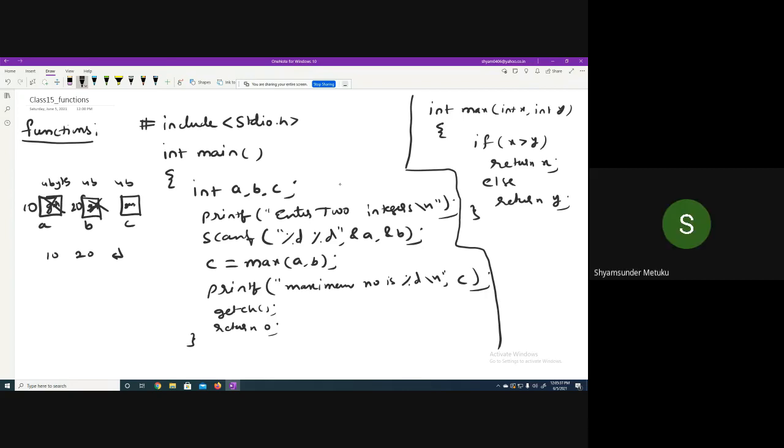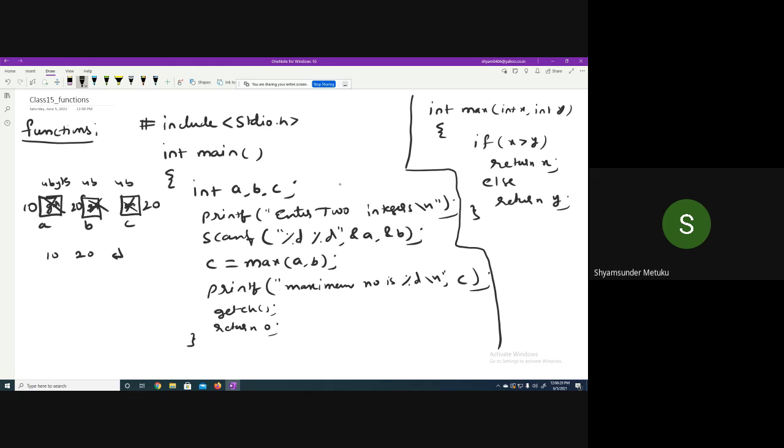Then I'm executing for the first time a different type of line, which is c = max(a, b). So what is a's value? 10. And what is b's value? 20. Try to understand. When you write this particular line, c will be updated with the result of the highest number between a and b. What is the result of the highest number between a and b? 20, is it not? Yes or no? I want you to respond, so that I can feel it is an interactive session. Yes, sir. So c is equal to 20. So this garbage is updated by 20.